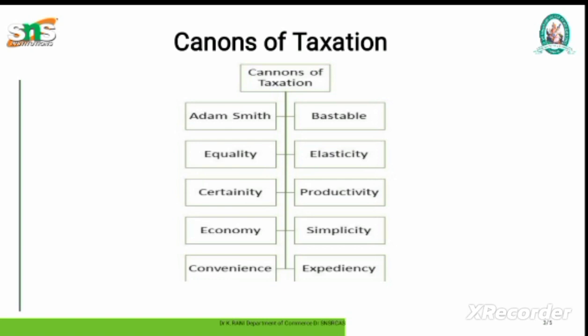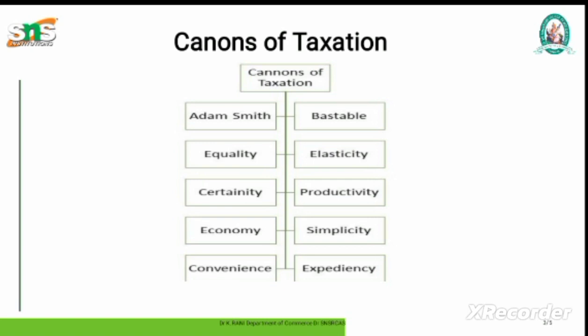Adam Smith propounded four canons of taxation: canons of equity, canons of certainty, canons of convenience, and canons of economy. While other economists propounded some other canons of taxation besides the four propounded by Adam Smith: canons of elasticity, canons of productivity, canons of variety, canons of simplicity, canons of expectancy, canons of flexibility, canons of